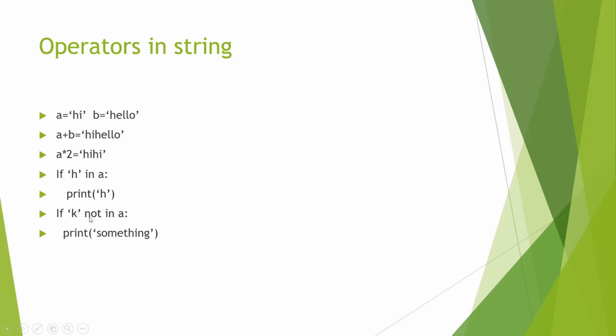In a similar way, we can also use the keyword not in. As the name suggests, here we find out if a certain character does not exist within a string. For example, here a is equal to "hi". We're going to check if k does not exist within this string. So if k not in a, we do some calculation, like print something or do some logic. Okay, so the in keyword and the not in keyword.